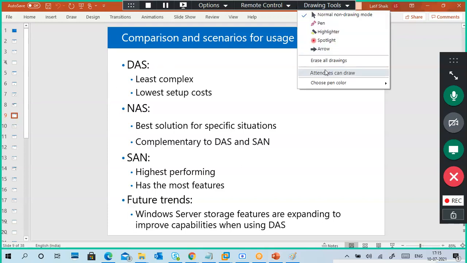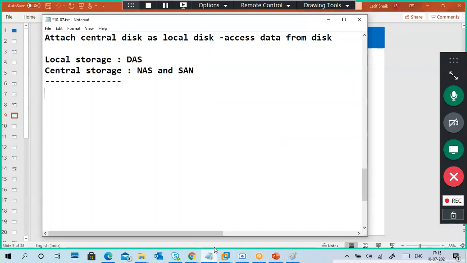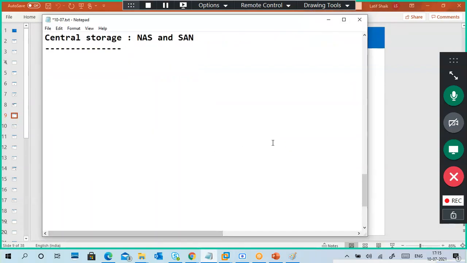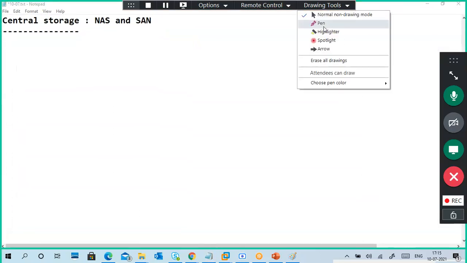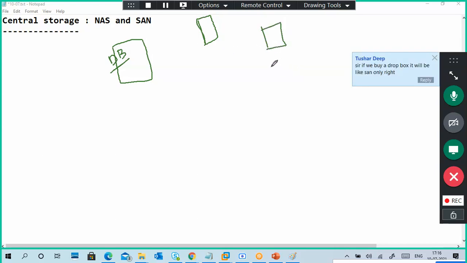Yesterday, someone asked, can you give me a real-time example for something like that? Okay, guys, understand this scenario. So I'm drawing here. Last time I used a database server, right? I'm using the same thing only. This is my DB server, database server. Server means it will give access, right? A lot of clients are there.